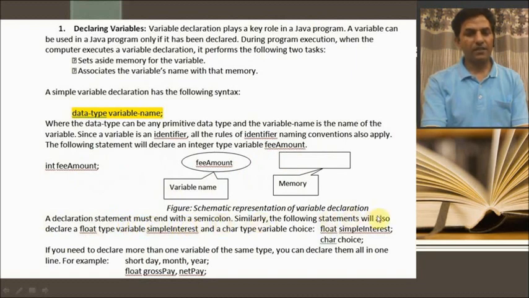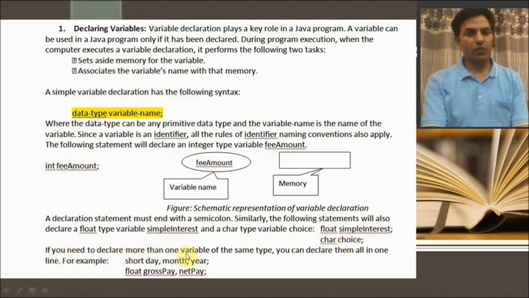Similarly, the following statements will also declare a float type variable, simpleInterest, and a character type variable, choice. So I have used float simpleInterest, and char choice, that is character type.